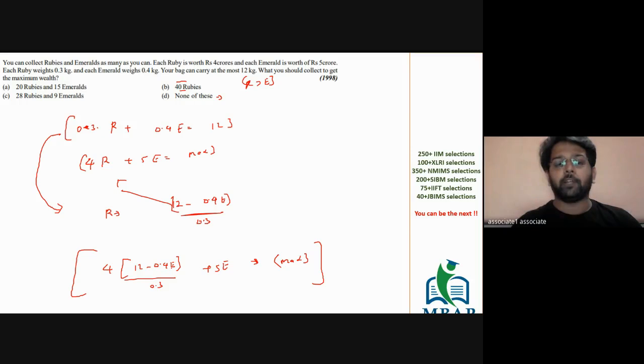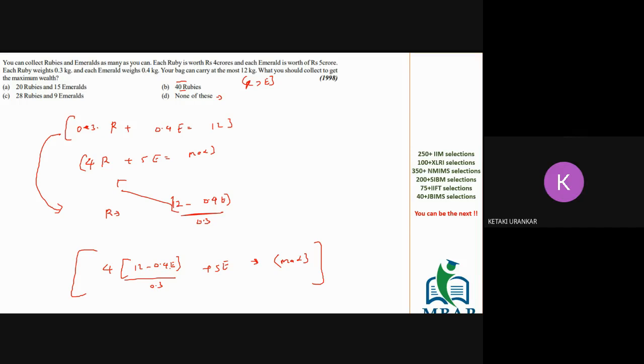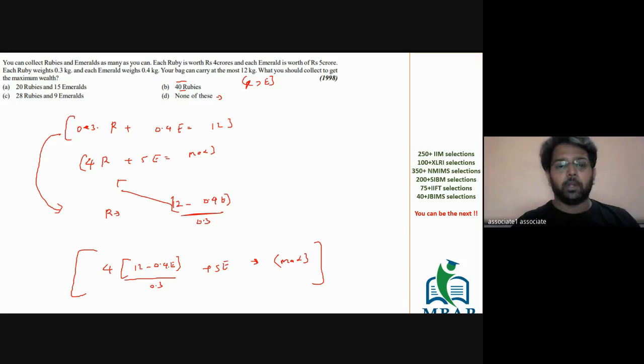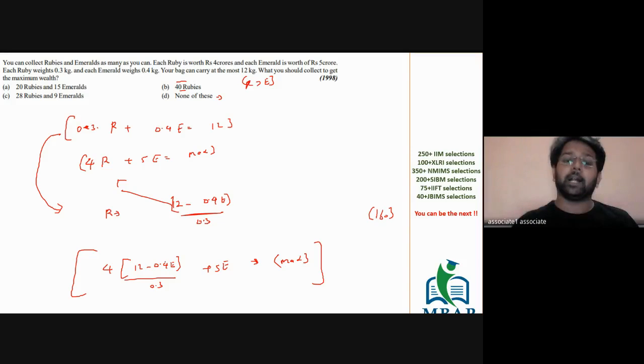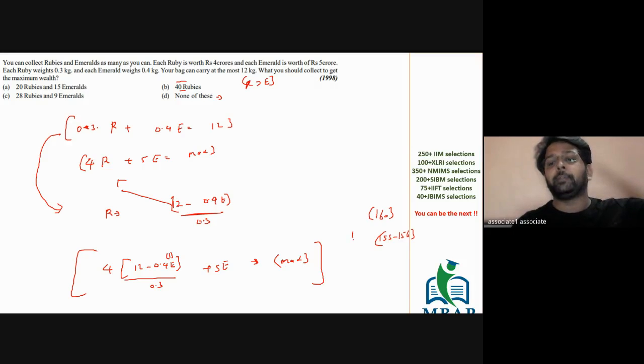Imagine if I put the value of E to be 0. It's going to give you 12 divided by 0.3, which is 40. 40 into 4 will give you 160. Right? But on the other hand, if you keep the value of E as 1, it's going to become 12 minus 0.4 divided by 0.3 into 4 plus 5 into 1. If you do that, the value should be close to 155 or 156, which means the more emeralds I take, the lesser the total wealth is going to be.